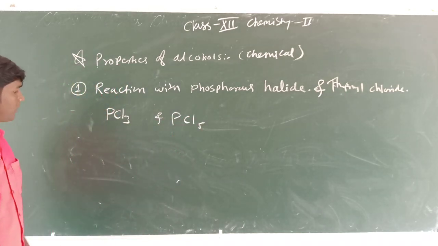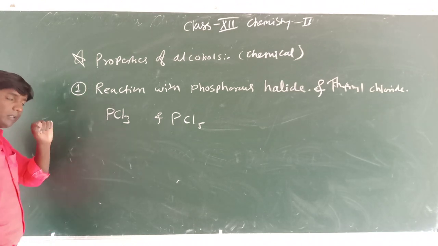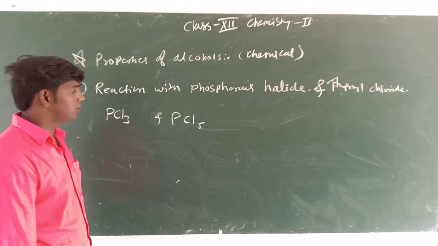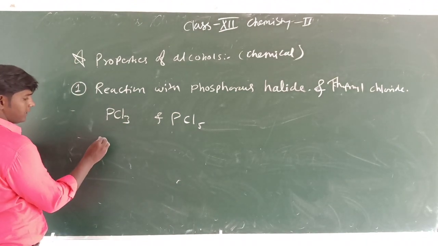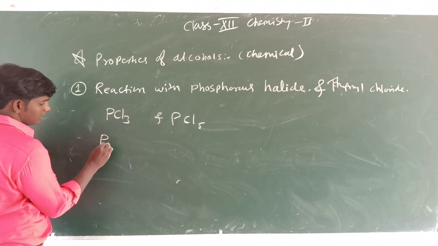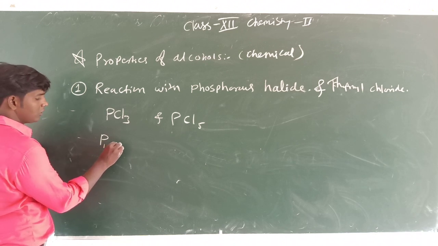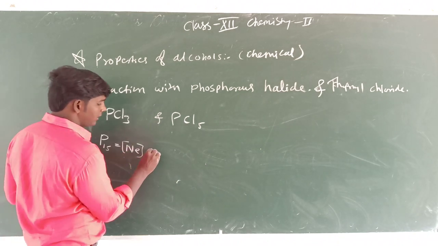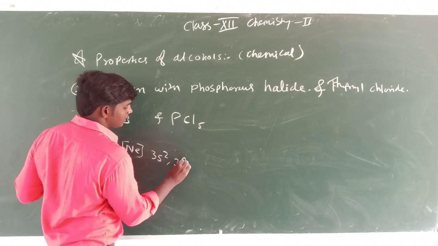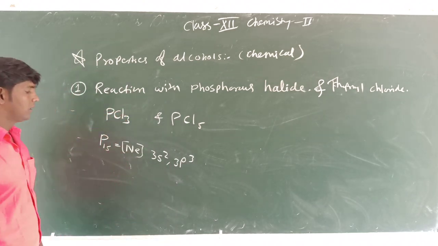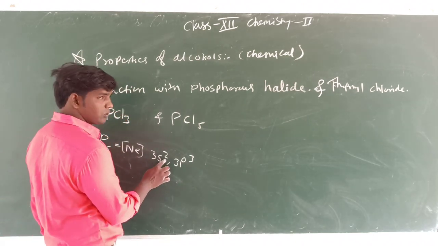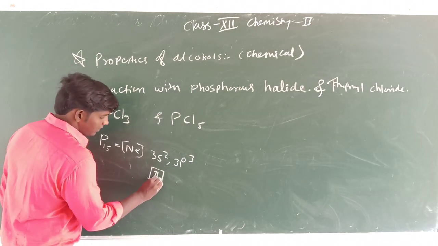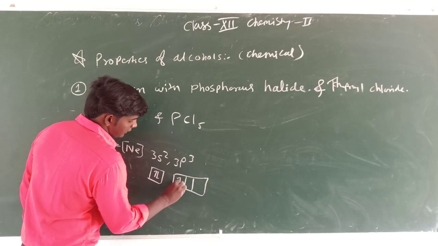Okay students, so you know that phosphorus can make 3 bonds and 5 bonds. I can explain by this. Phosphorus has atomic number 15, so we have outermost electronic configuration neon 3s2 3p3. Okay, so this is 10 plus 2 is 12 and 3 is 15. So now 1, 2 and in the p orbital we have 1, 2, 3.